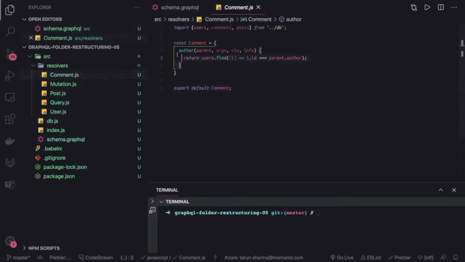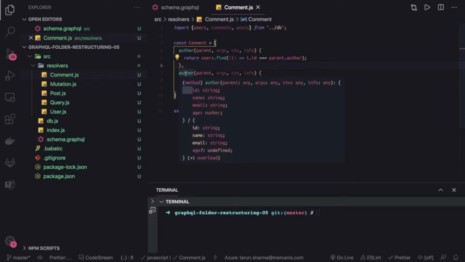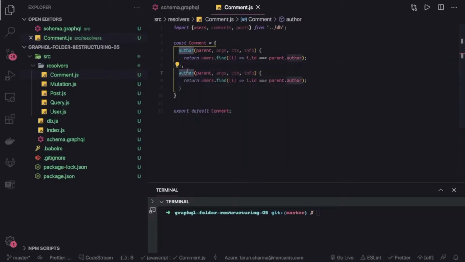Okay, there is author but we don't have a post, so we have to add it. So what we are doing is we want to get the post of the comment. I mean, you can also return the post information on which you have written a comment.